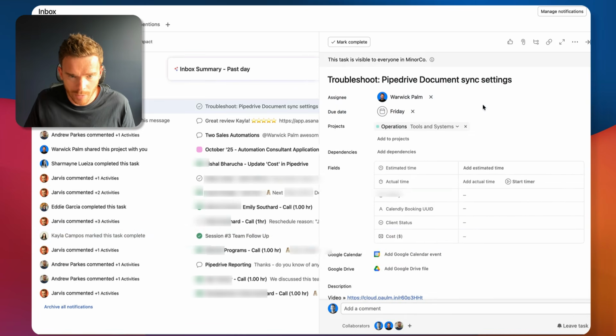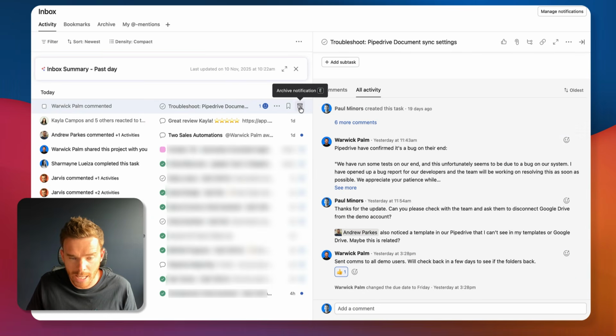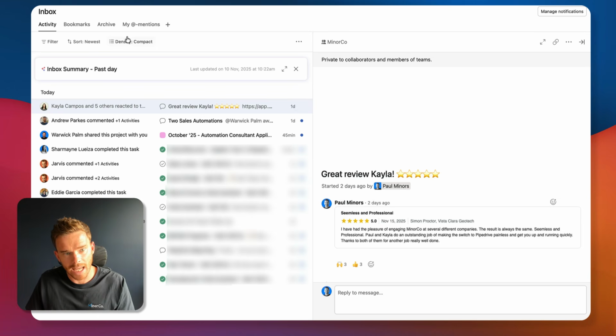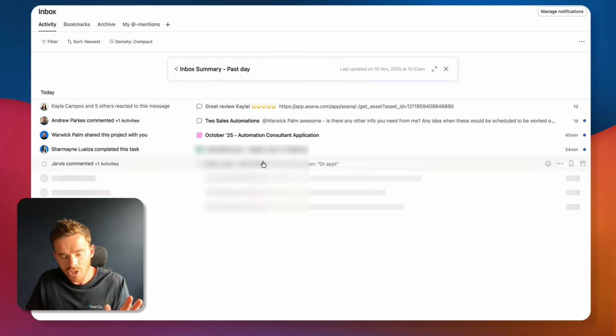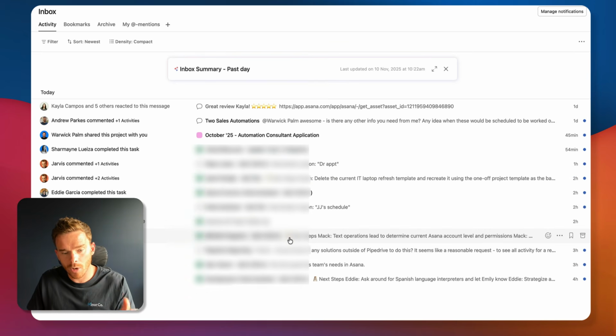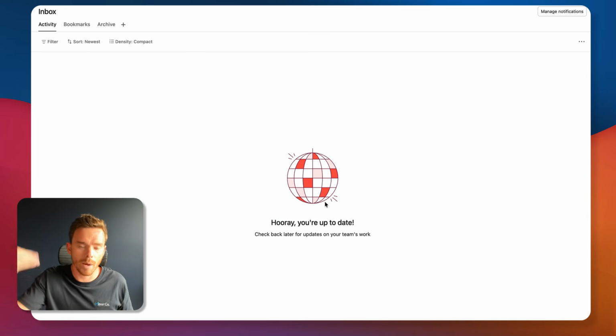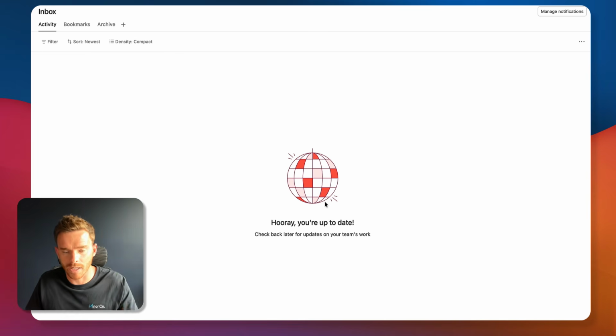And once you've dealt with a notification, like this one here from Warwick, I've responded to that now, I need to archive that notification. That moves it out of my inbox here, and it puts it into this archive section. That just means that this activity tab is really only for the new things that I haven't seen or haven't responded to yet. My goal is to actually respond to everything or acknowledge everything, read everything, and then once I'm done, I can have an empty inbox like this, and I know that I'm up to date and I'm all caught up. And then when new updates or new comments come in, those will be very obvious on the activity tab.